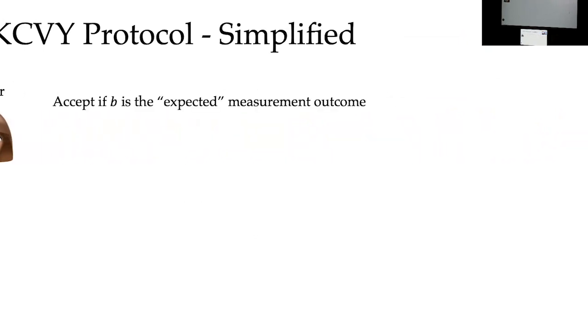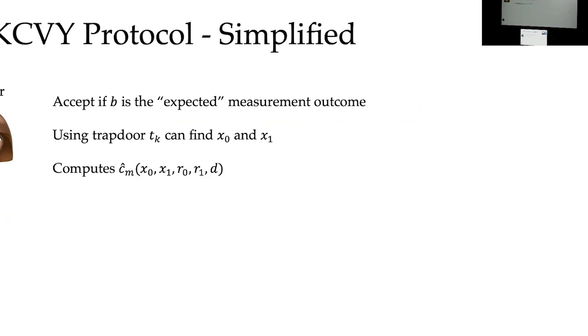The verifier is going to accept B if it is the expected measurement outcome, if you suppose that the prover follows the honest prover behavior. Because she has the trapdoor T, she can find x0 and x1. So she knows precisely what is the superposition of the claw, and she knows what the expected measurement outcome is. So she's going to accept B if it corresponds to this expected measurement outcome. Now, we show that any quantum prover cannot get more than 85% success probability.